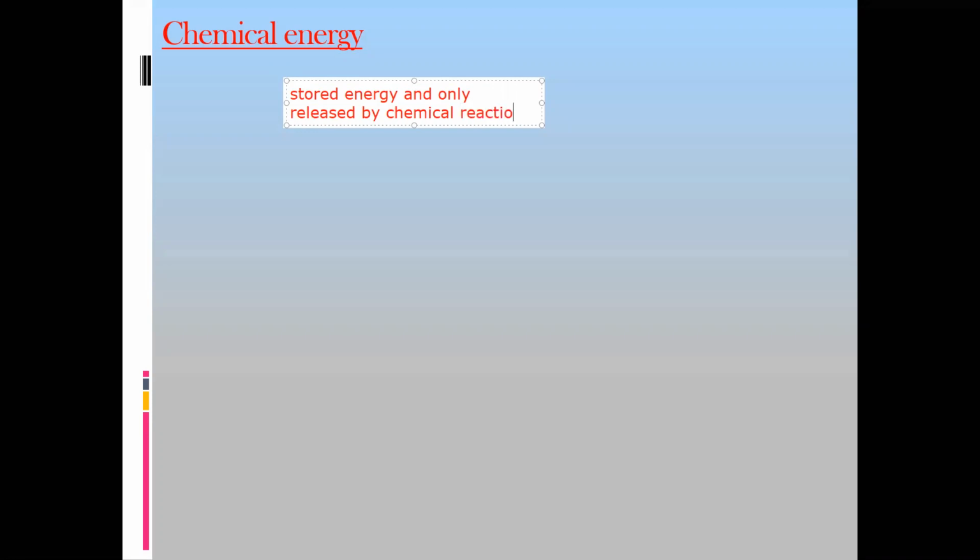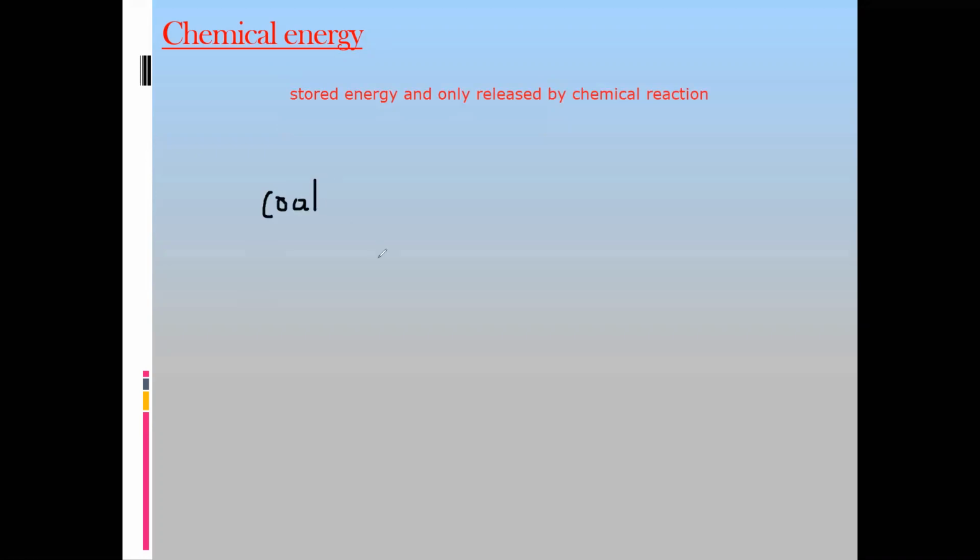What does it mean? For example, you have a stock of coal. Coal contains mainly carbon. Other elements or impurities are present, but mainly it contains carbon.